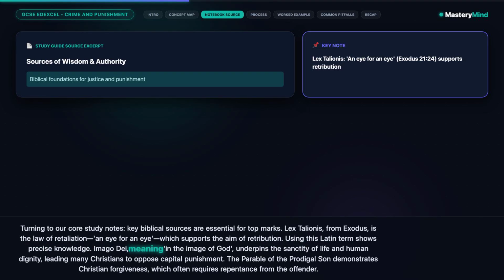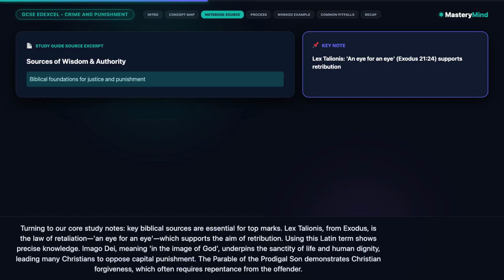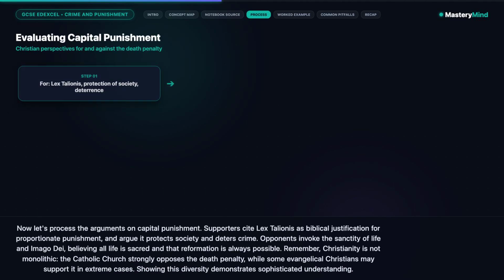Imago Dei, meaning in the image of God, underpins the sanctity of life and human dignity, leading many Christians to oppose capital punishment. The parable of the prodigal son demonstrates Christian forgiveness, which often requires repentance from the offender.